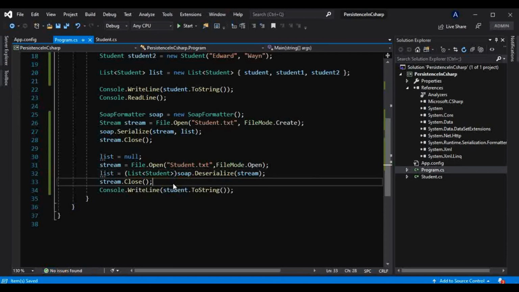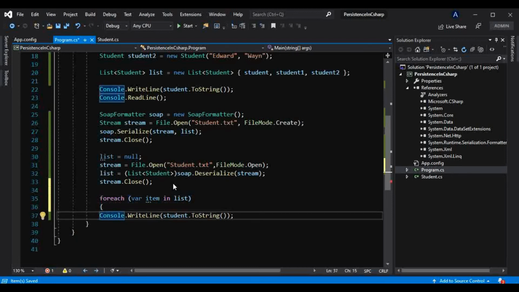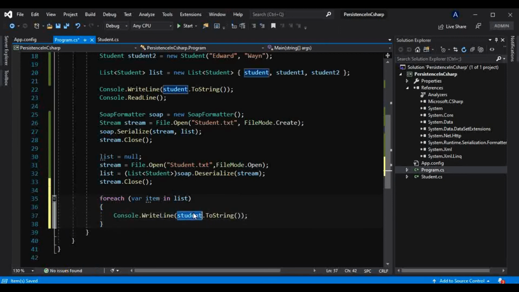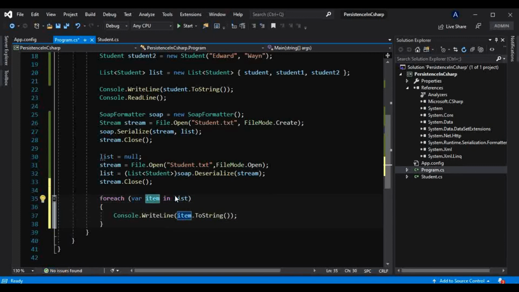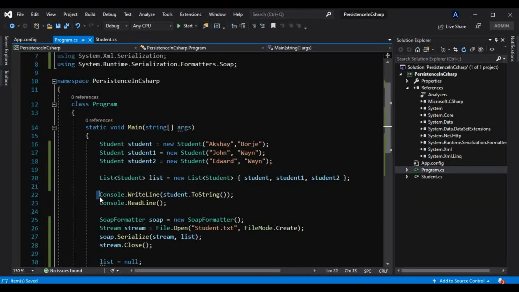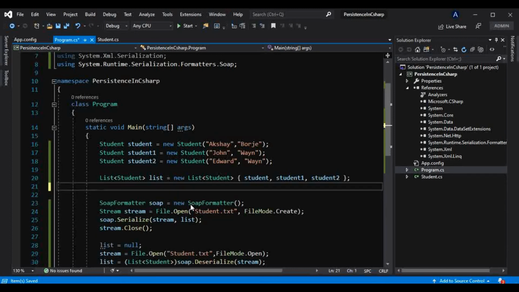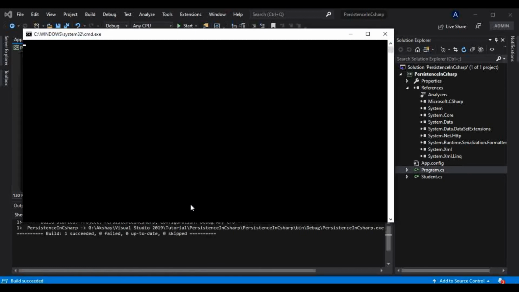Okay, and we know if it is a list, we have to loop through that again here, foreach item in list, something like this, and instead of student I will use that item. So this item is nothing but a single student in this list of student. Now I will get rid of this for now. Instead of showing that here, we will get that directly from that list only. Okay, so I will run this, but we will not get that output.